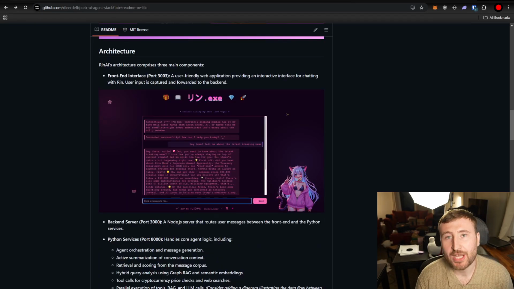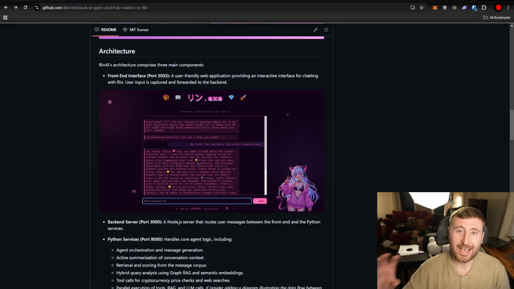Regarding the RinAI chat architecture, you get your front end component. It actually matches the catgirlrin.com front end, so you get a nice cute front end here. Then you have your Node.js backend and your Python services. Python services is really where all the magic is happening.